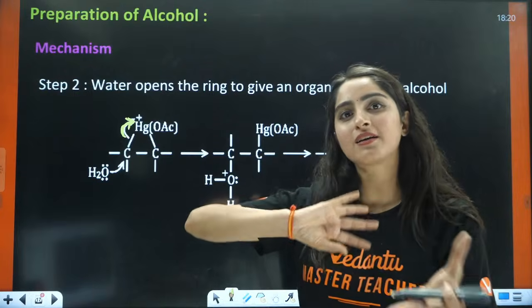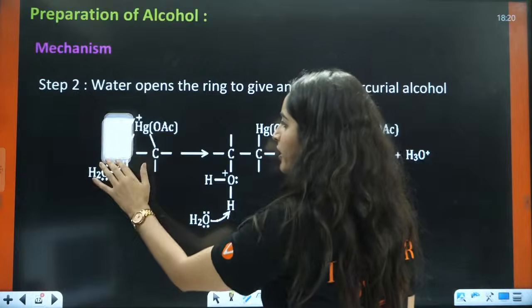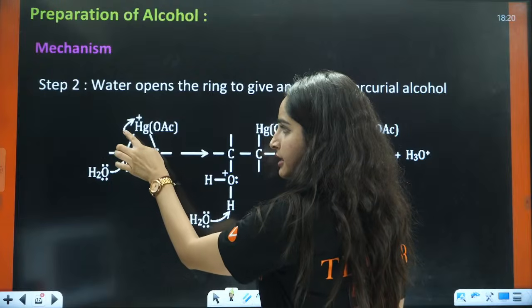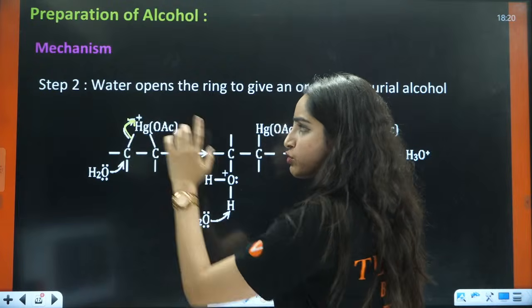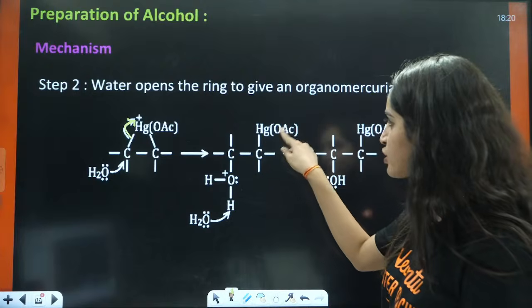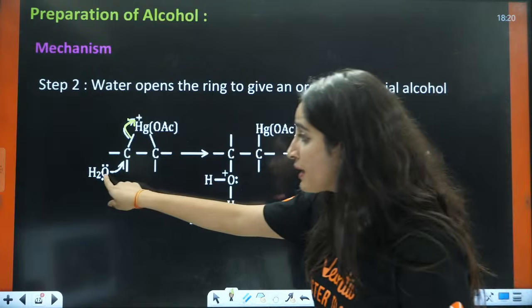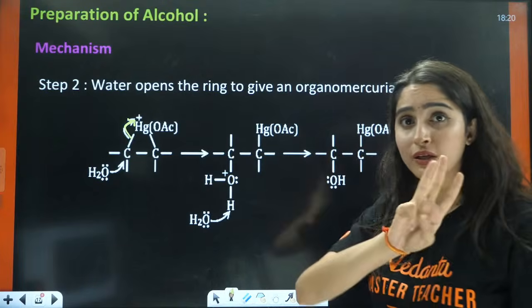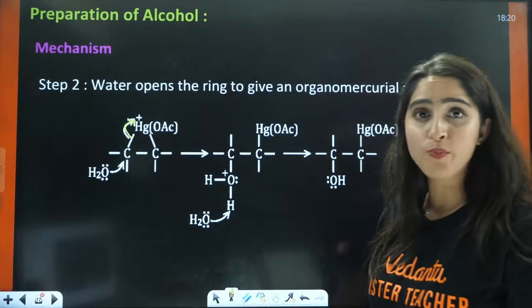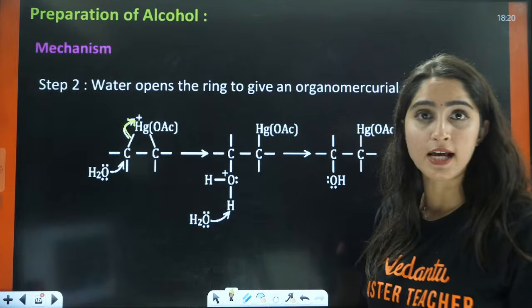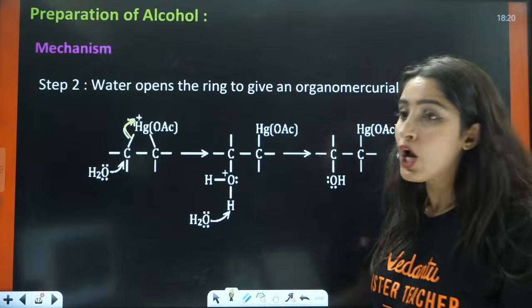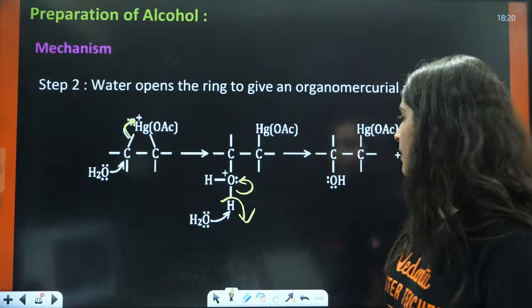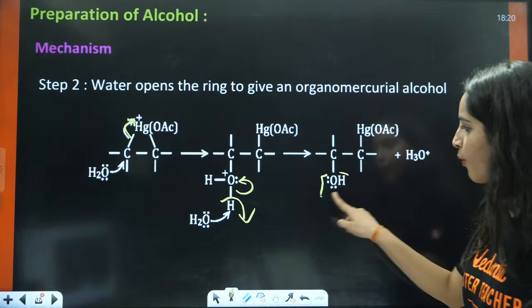This is taking part in a transition form. One bond is going to break here and one bond we are going to add here. So this bond is going to break and the electrons are going to jump on this part, and hence you will have HgOAc, simple. But one oxygen is going to attach here. Now this oxygen is connected to 3 sigma bonds. That is why it has a positive charge. But oxygen is not stable when it has a positive charge. That is why one H positive we are going to lose here. The electrons are going to jump here and hence you will have the formation of the OH part here.